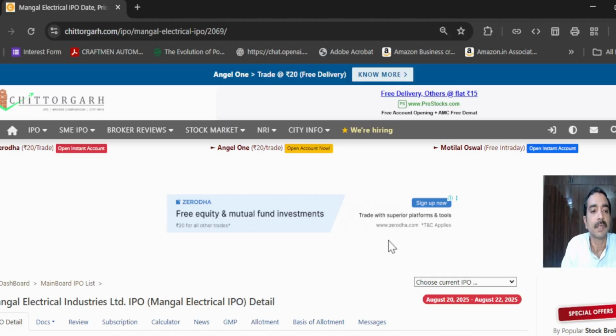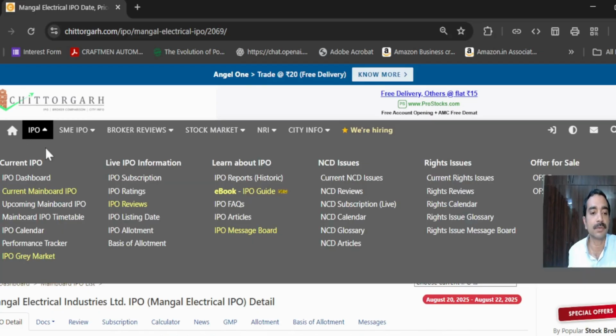But anyway, this particular site gives us a lot of information, as you can see here. There are a lot of tabs available on top: IPO, SME IPO, broker reviews, and a lot of things. As you go on, there are a lot of things available here. Mainboard IPO, which is upcoming IPOs, and all the other things, as you can see one by one here. A lot of pointers it is covering.